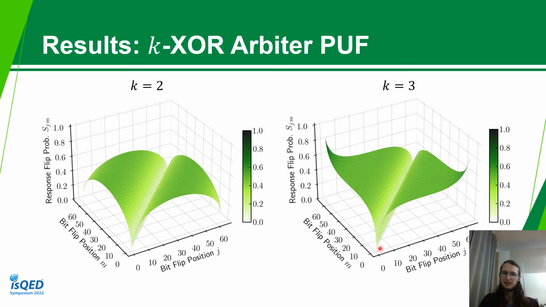But what we can also compare is the slope towards the middle. With increasing k, the slope actually becomes steeper. So this defect that flipping bits close to each other results in very low flip probability gets partly mended by increasing the amount of XORs.